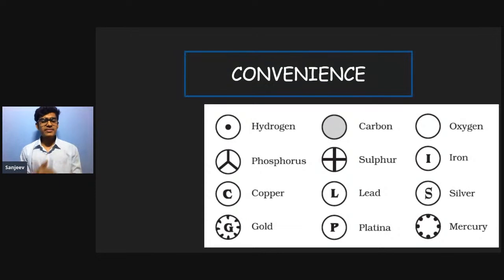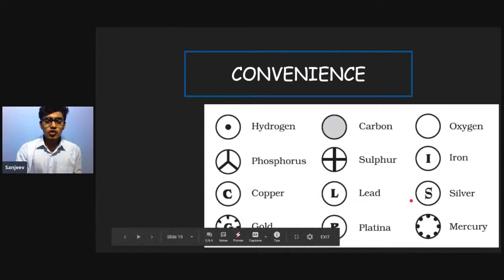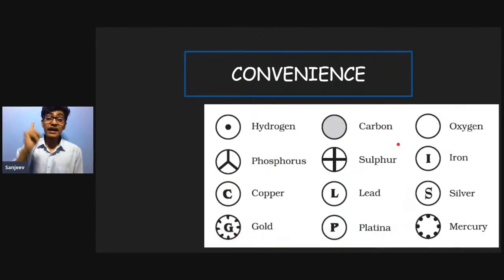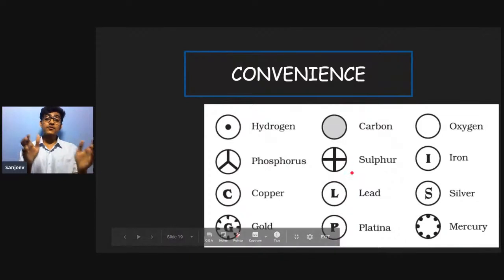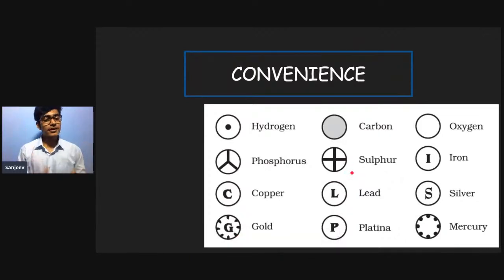But look at them. As we discussed, we have 118 elements. So try to imagine, if you're given a task to remember all the patterns of these elements and there are 118 elements, will you be able to remember them? Won't it be very difficult? So remembering all these diagrams or symbols for the atoms was very difficult.